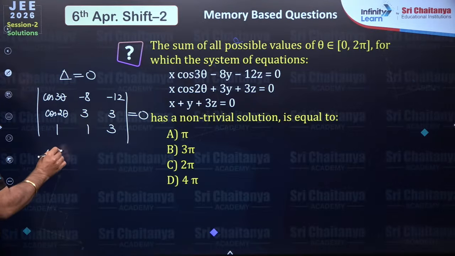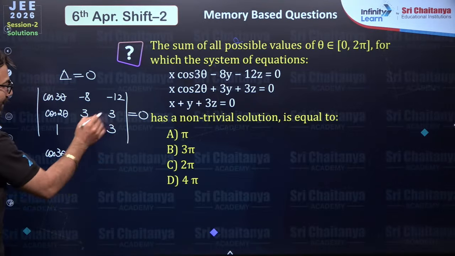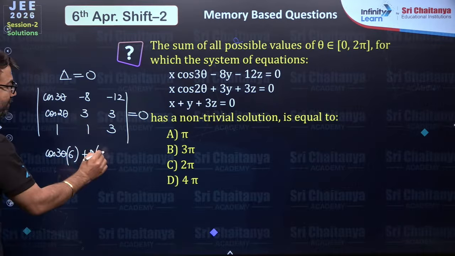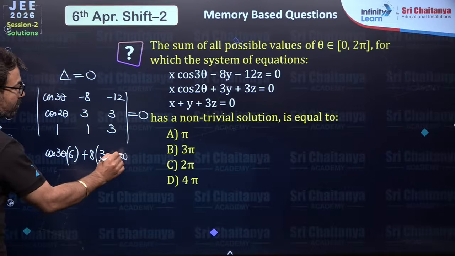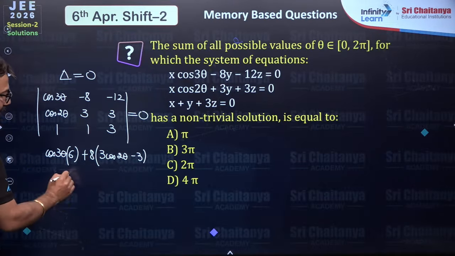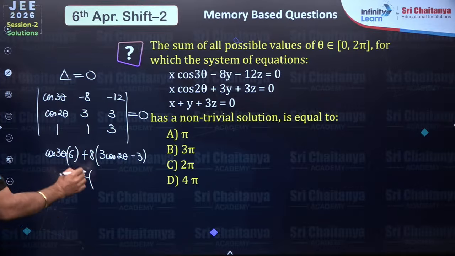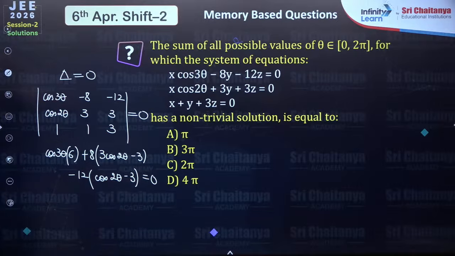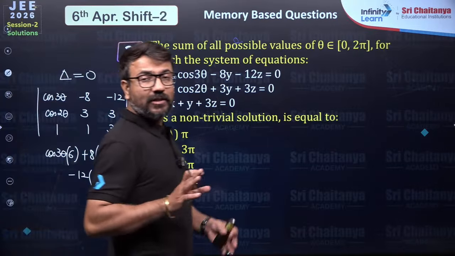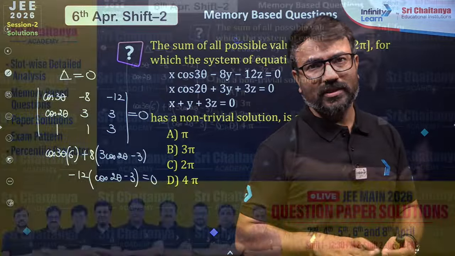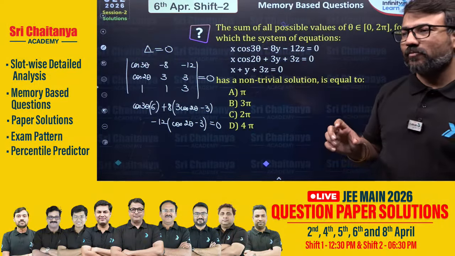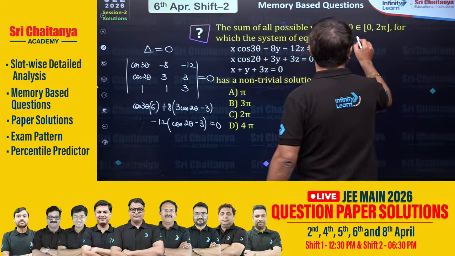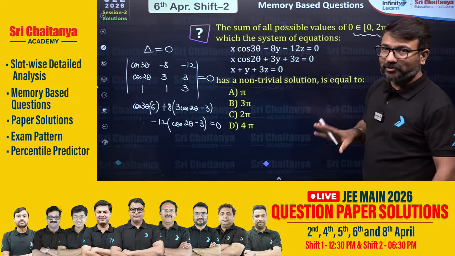So if you expand this determinant, see what you are obtaining. You have cos 3 theta times, here it will be 9 minus 3, which is 6. Then you will have 8 times, then it will be 3 cos 2 theta, and then minus 3. Then here you will take minus 12 times, and it will be cos 2 theta and then minus 3. Are you able to understand? So we created a trigonometric equation, and for this trigonometric equation you will be getting some roots, and you have to find the sum of roots. What you will do is add the roots, and those roots should be in the interval between 0 to 2 pi. This you have to make sure.